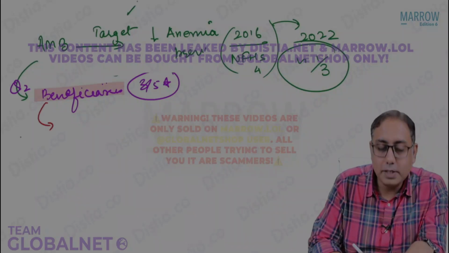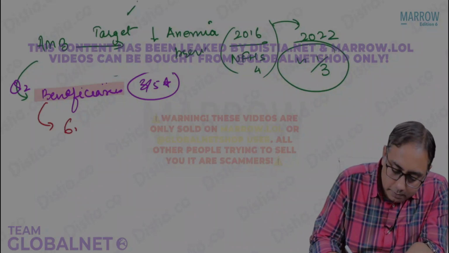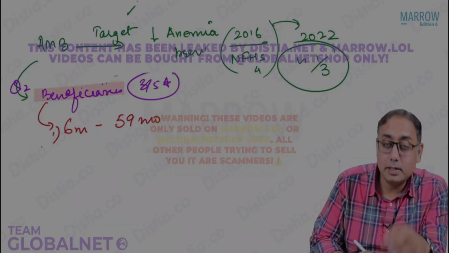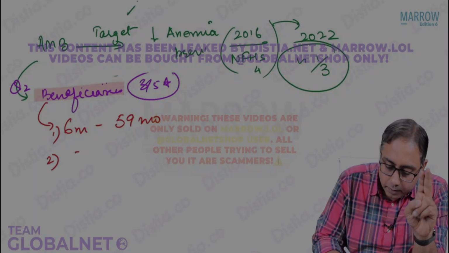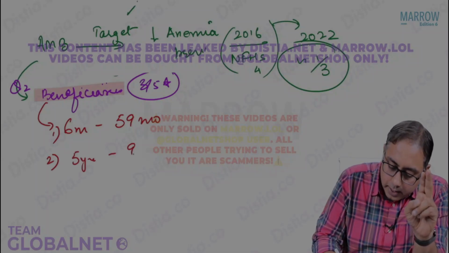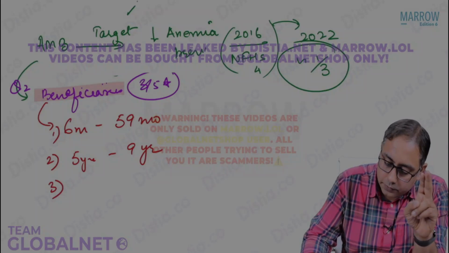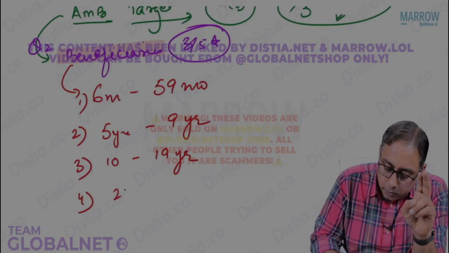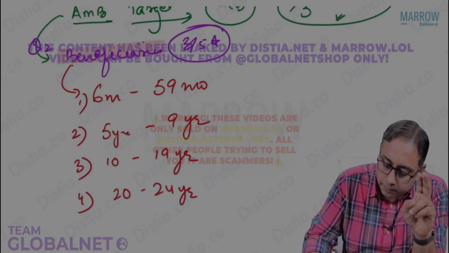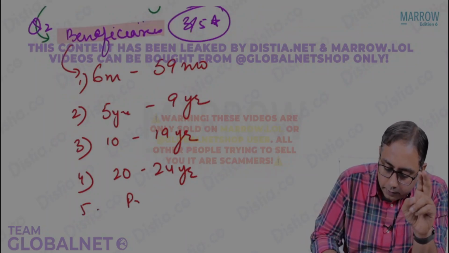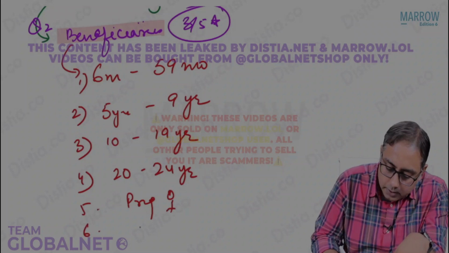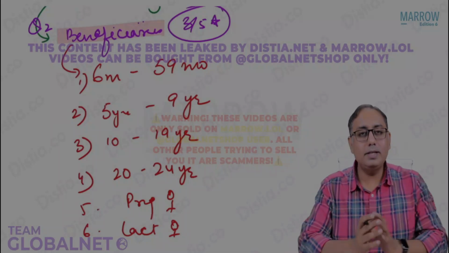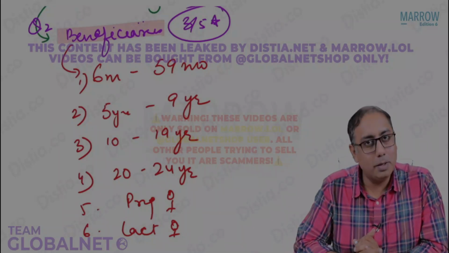Please note that the beneficiaries in Anemia Mukt Bharat are, first, 6 months to 59 months of age. The second group is from 5 years till 9 years of age. The third group is from 10 years till 19 years of age. The fourth group is from 20 till 24 years of age. The fifth group is the pregnant females. And the sixth group is the lactating females. So these are the beneficiaries under the Anemia Mukt Bharat.